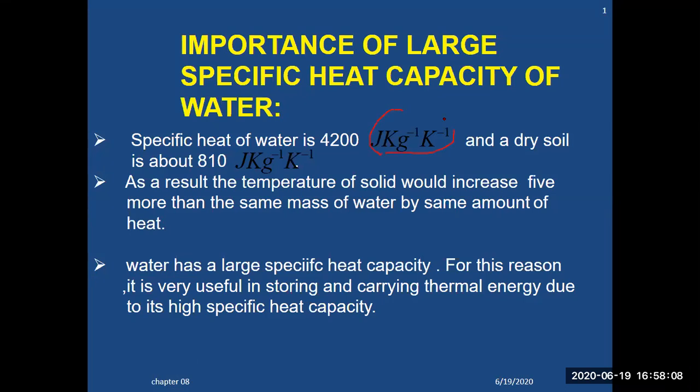So the specific heat of water is 4200 joules per kg per Kelvin, and that of dry soil is about 810 joules per kg per Kelvin. It means the specific heat of soil is less, but the specific heat of water is more. If you have two substances in two containers, when you try to increase the temperature, the soil will heat up earlier.